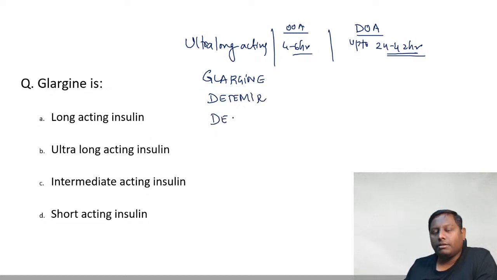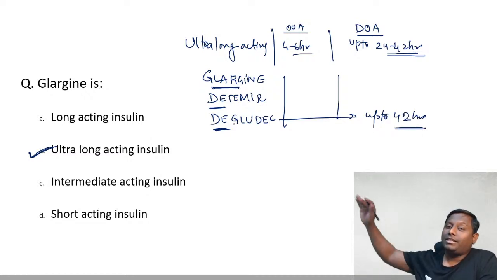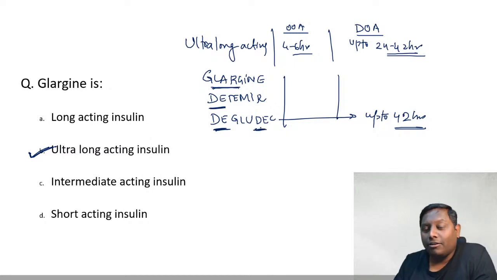and degludec. So I used to tell you that glargine is long acting, and those that last even longer are detemir and degludec. So it is an ultra long acting drug, right? The correct answer that we are having, very good Dr. Anuradha and all the other students, it is B. Onset of action is almost the same for all. The duration of action will be longest, up to 42 hours. Who is the longest acting of all? That is degludec. It will last the longest.